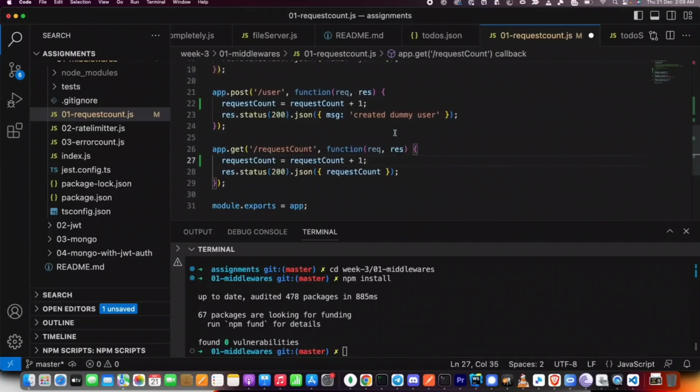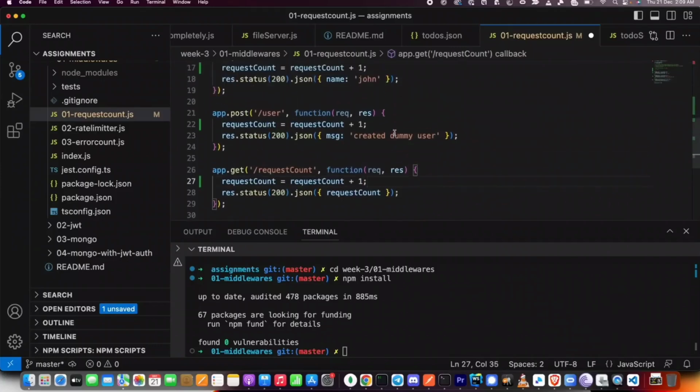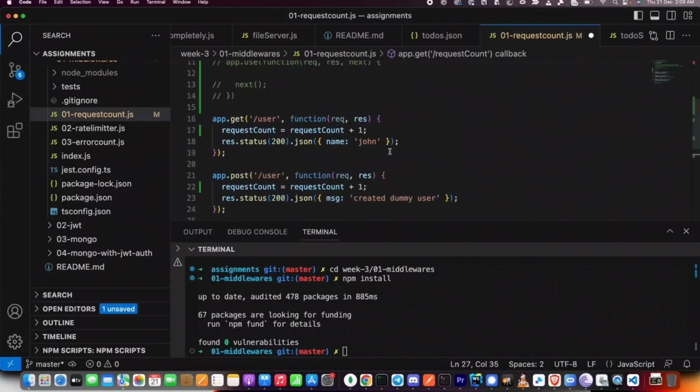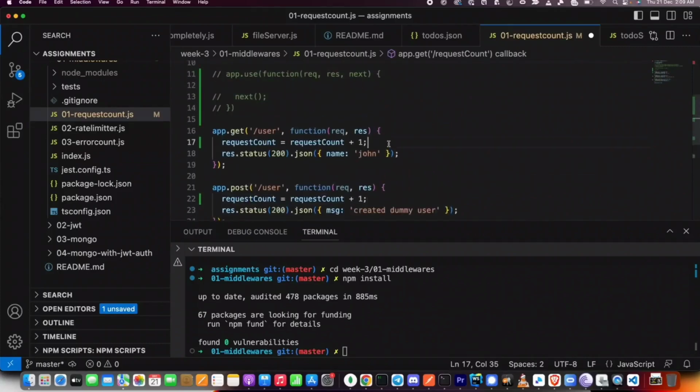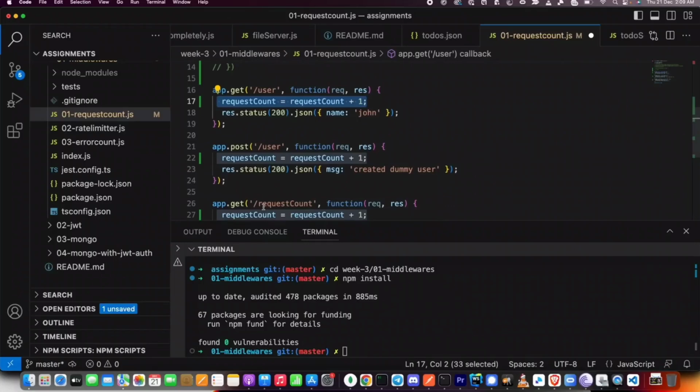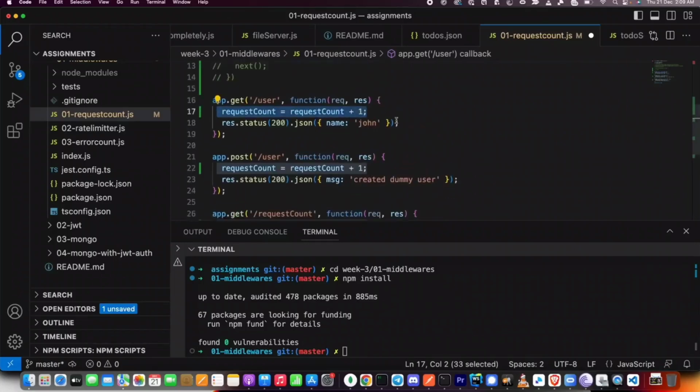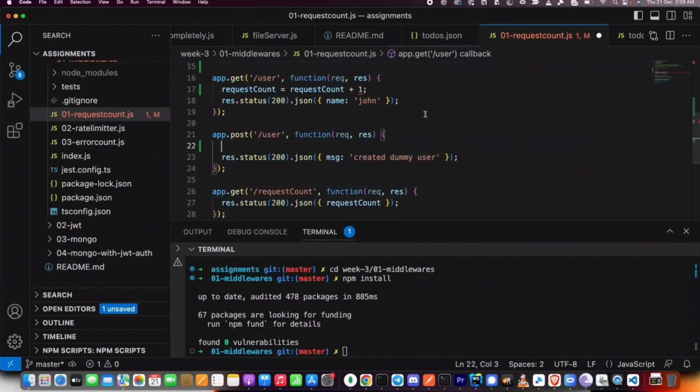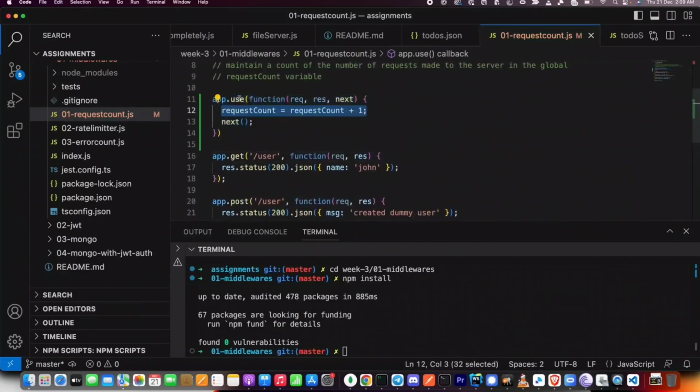This is great, but what principle does this violate? This violates the DRY principle. You are repeating the same code 3 times. This is just increasing the number of lines of code, and it is also hard to keep track of if you ever have to change this logic. You will have to change it in 3 places. For that reason, you shouldn't do this. I am just going to do this once, with app.use and this specific middleware. Cool. That's the high level of how you would do the first assignment.